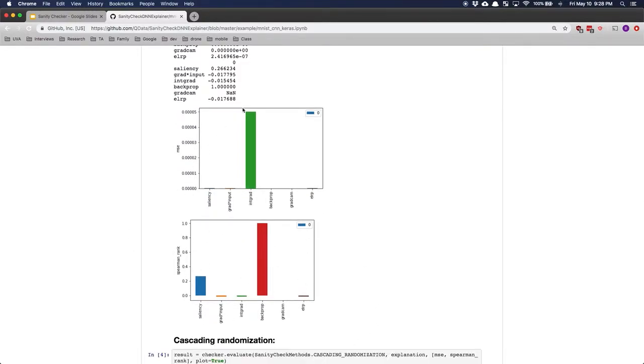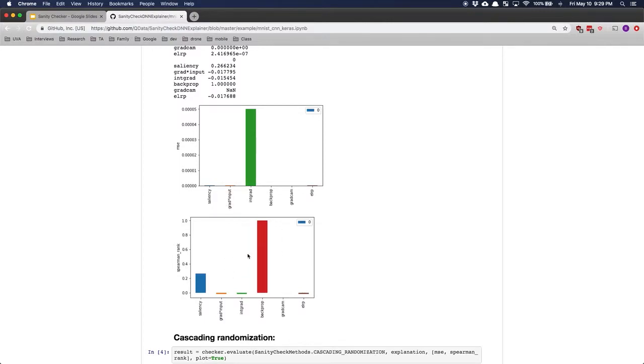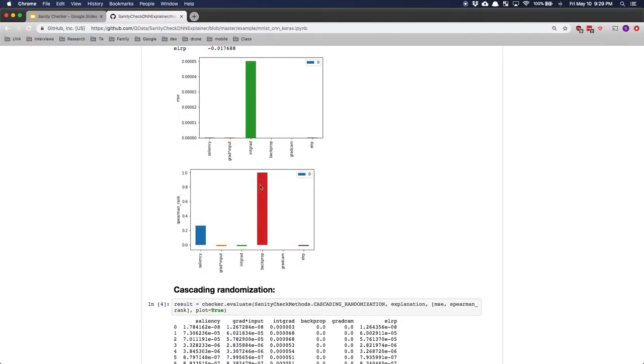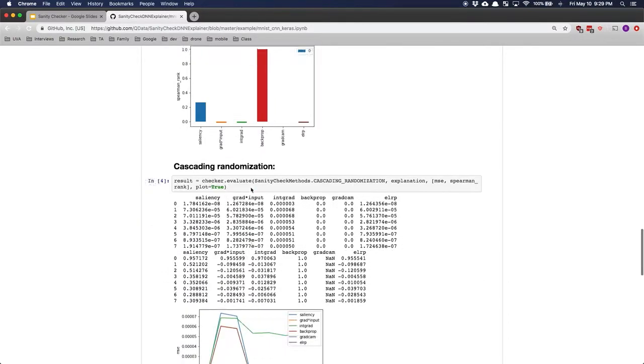So here we have rank and MSE. The MSE is not super useful to us here without looking at maybe a normalized version. However, the rank here suggests that maybe for backpropagation there was no real sensitivity to the randomization.